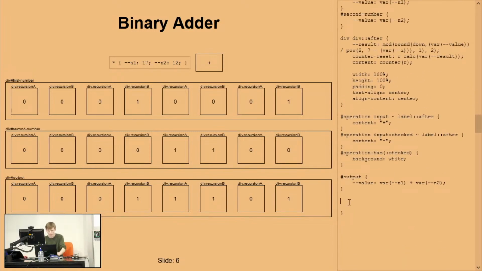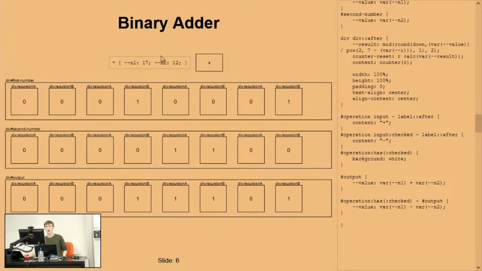So for our last bit, putting it all together: if operation has a checked box, and then we are followed at some point by our output, we want to set the value to be var n1, if I actually type correctly, minus var n2.